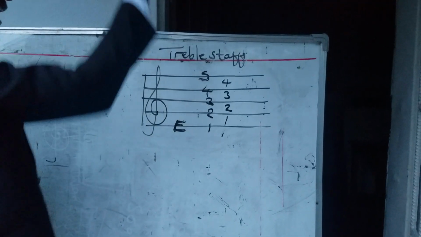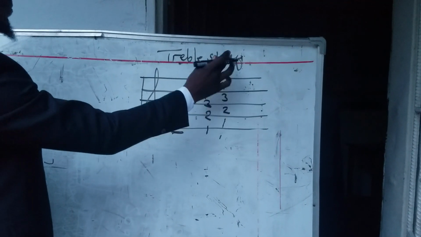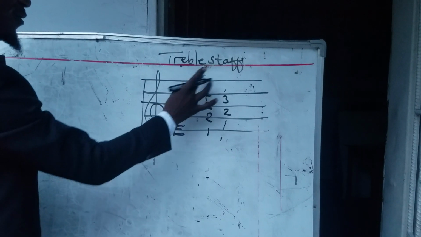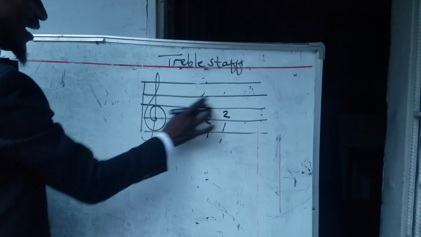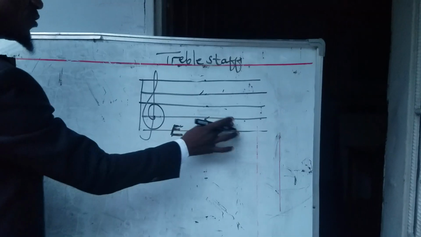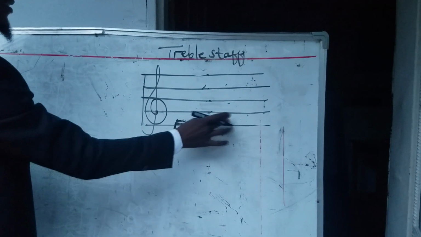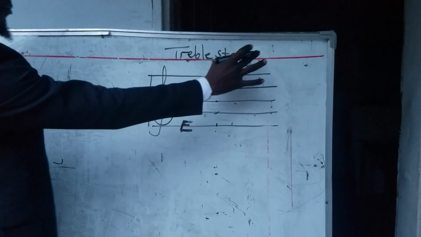So we have 5 lines and 4 spaces. Let's get back to the names of lines and spaces on the treble staff.